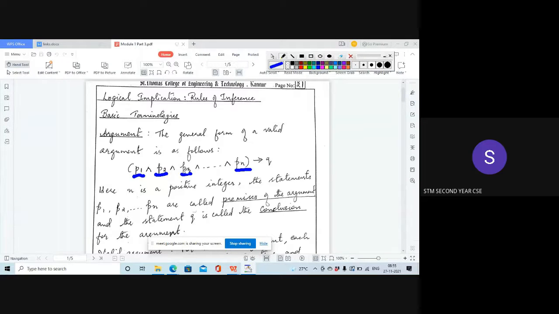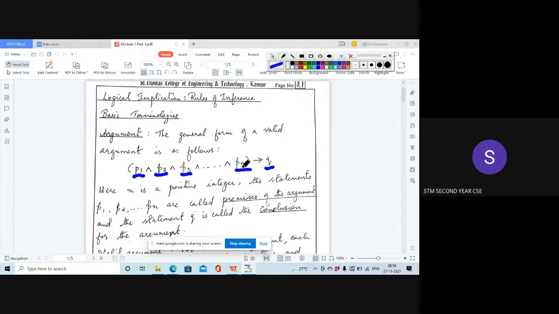If any one of the premises turns out to be false, then the entire conjunction turns out to be false. In logical reasoning, we know that only if all the truth values are 1, then the output is 1. So here also, if all the premises are true, then the conclusion, Q, will be true.